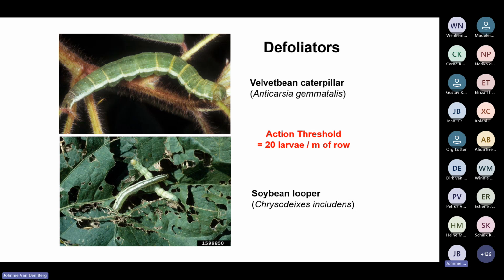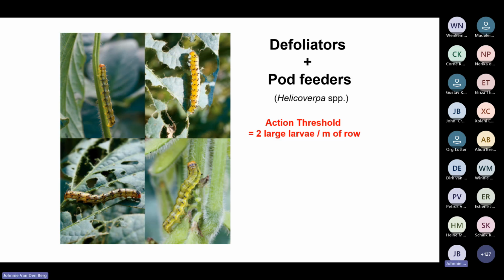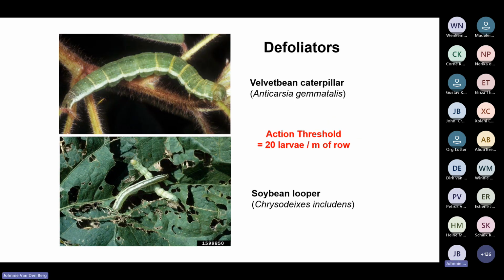And nearly everybody would scream for an application of chemistry to kill these worms. But the threshold is 20 larvae per meter row because they eat the leaves. If you look at bollworm on that same soybean crop, it's a pod feeder. Suddenly, the threshold is much lower. It is 2 larvae per meter row. And that is what I say is the IPM way of thinking.